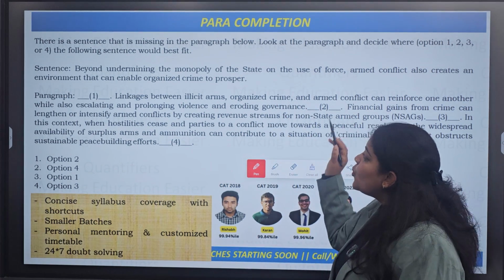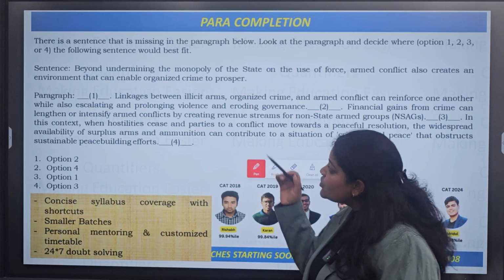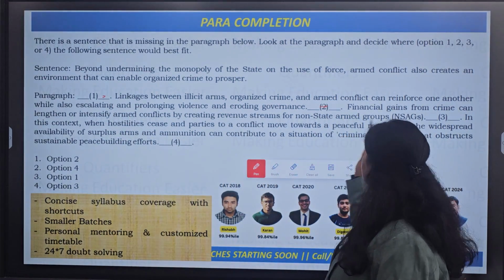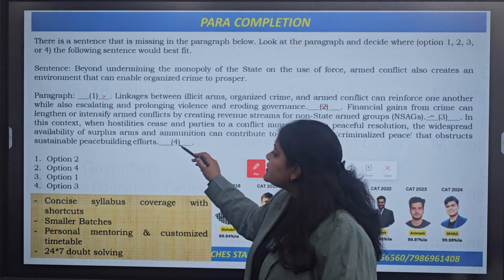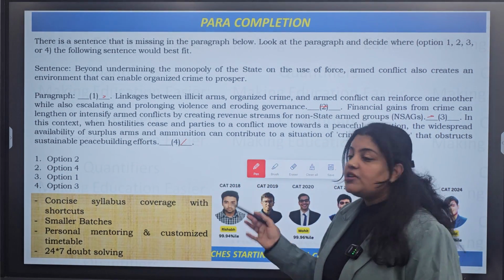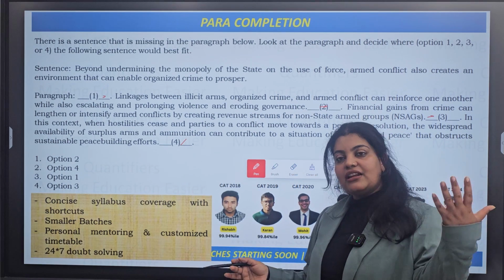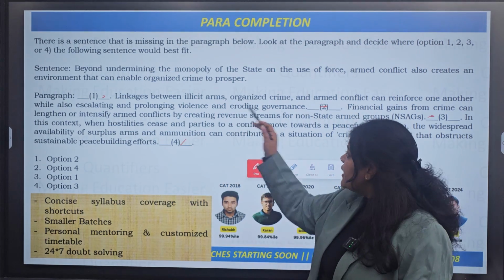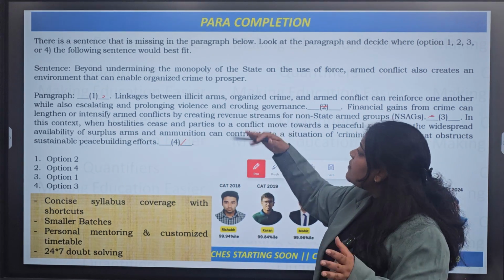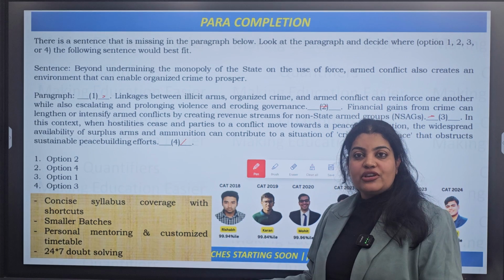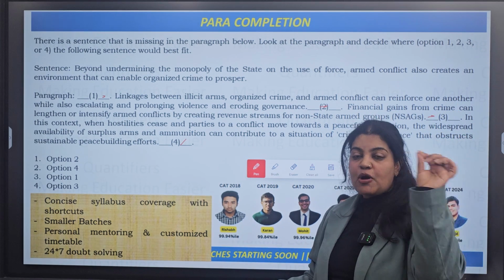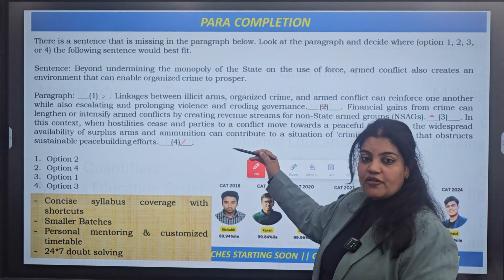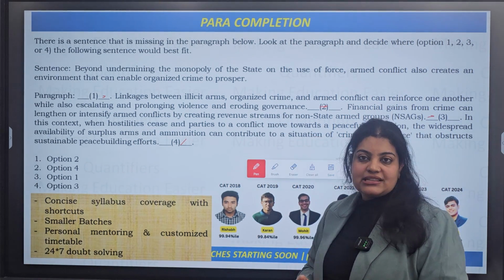Now you need to see where you can actually fit this sentence. So can this sentence be a part here? Can this sentence be a part here? Can this sentence be a part here? Or can this sentence be fitted here, right? So this is what you need to figure out. So again, you can see that in paragraph jumbles we were rearranging, in odd sentence out we were picking the odd one out. Here what we are doing is that again there is a majority sequence that is given by the question setter, but there is 1 sentence about which we are not sure about the placement, and based on our understanding of the paragraph we need to actually place this sentence.